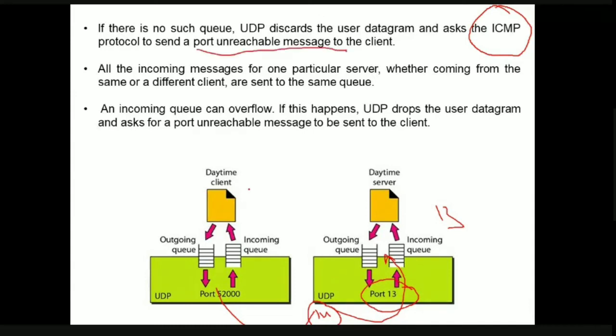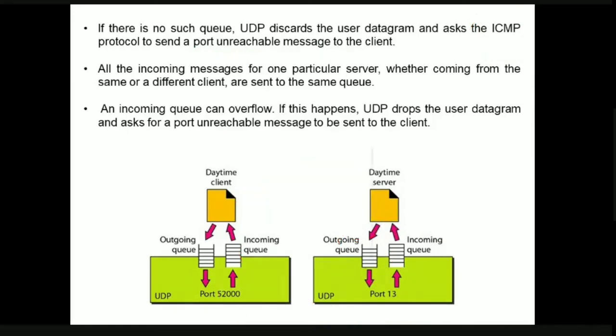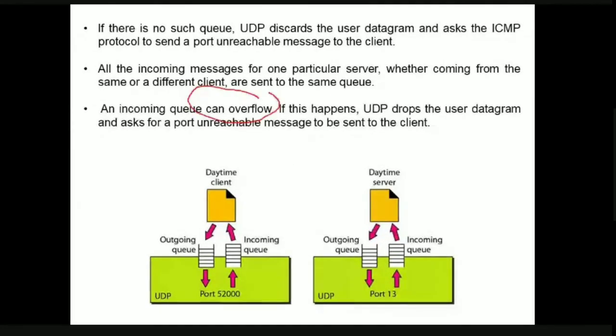Okay, client, you are asking for some information from me with port number 14, but my process is residing at port number 13, so you cannot reach me with this particular port number. This information will be sent to the client. Here also the incoming queue can overflow. Again, if this happens, it is going to drop the messages, and a port number unreachable message is sent to the client.